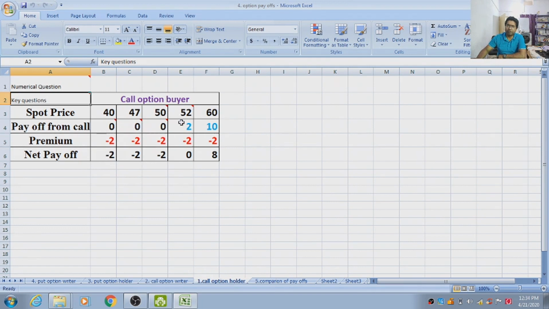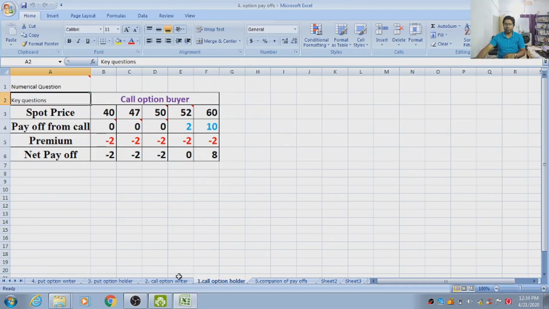Now when the option is exercised, the payoff changes. See, in this case the market price is 52. So this is the break-even point. Break-even point is equal to exercise price plus call option premium, so 50 plus 2 is 52. In this case, there is no profit, no loss. But after that, profit increases. So 10 minus 2 is equal to 8. That is how we calculate the payoff in each case. So this was about the option holder.